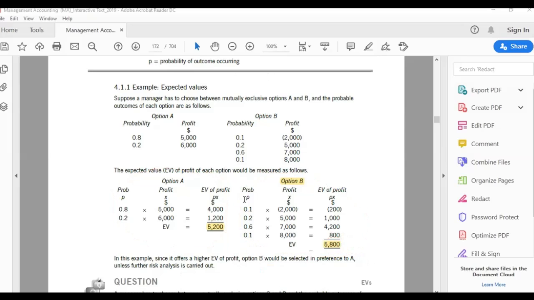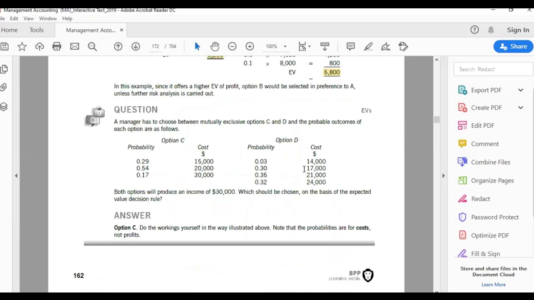Where do you use them? Then they give you some question. You can find it yourself. It's the same thing. These are the probabilities, you multiply them and you get it.